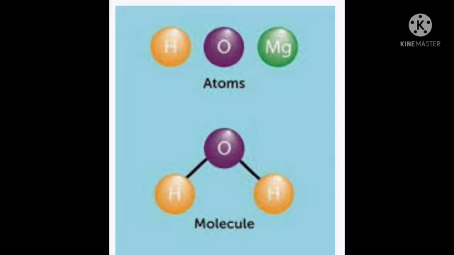Then to show how the atoms have formed in the molecule, we have seen the ball and stick model. A ball and stick model can be used to show the structure of a simple molecule. This type of model has the advantage of showing how the atoms are connected and how they are arranged in space, including the angles between bonds.